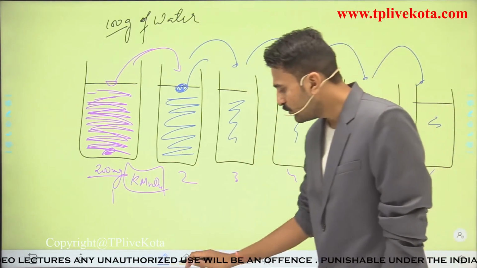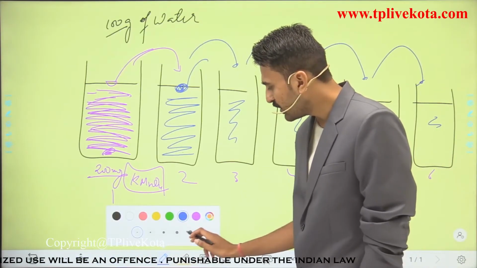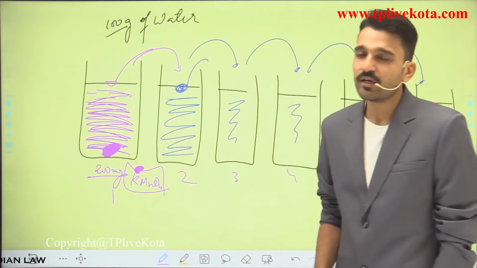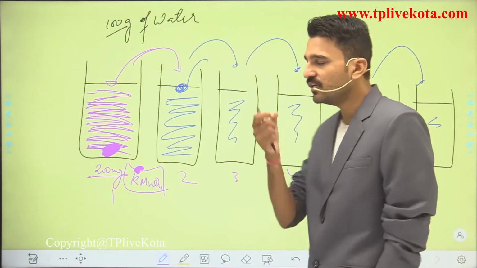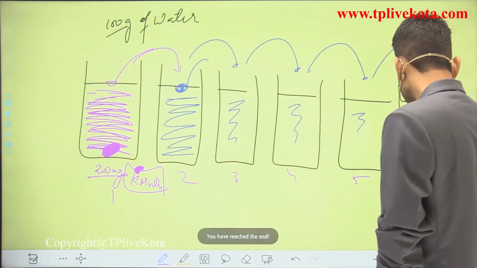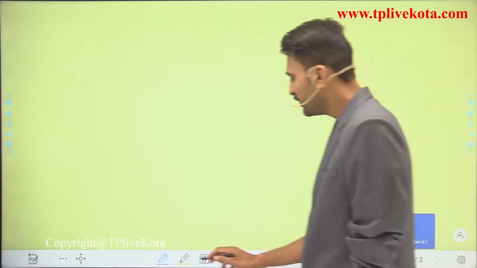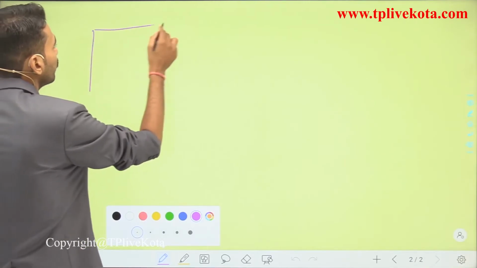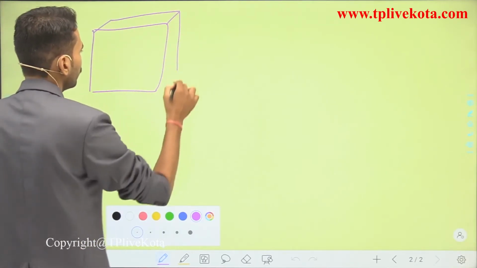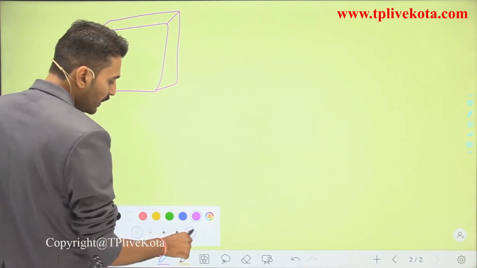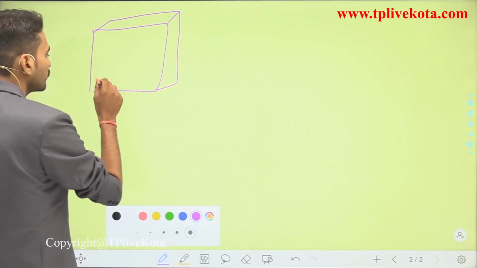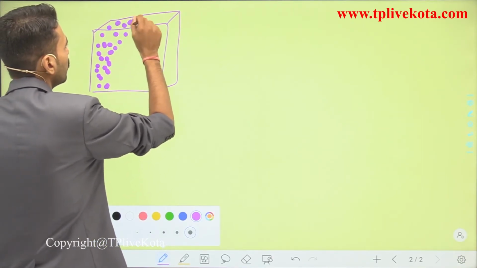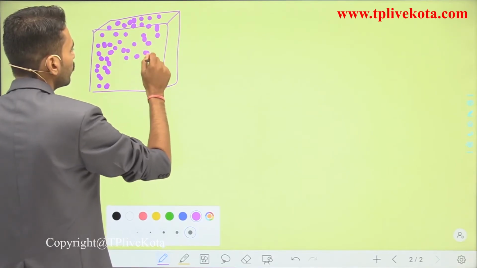So here students, you can see this particular experiment in which the particle of KMnO4 keeps on dividing. How the particle is dividing, let us take a quick view of that also. Students, here you see, suppose this is the particle of KMnO4. I am making here the particle of KMnO4, and it contains many particles of KMnO4.